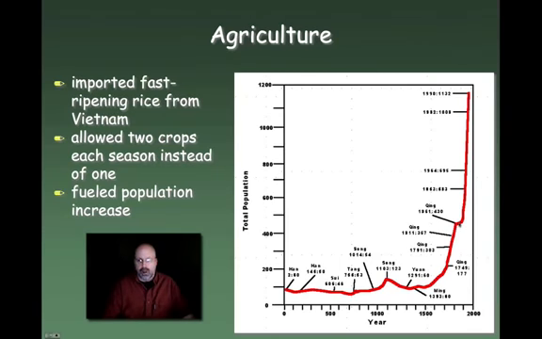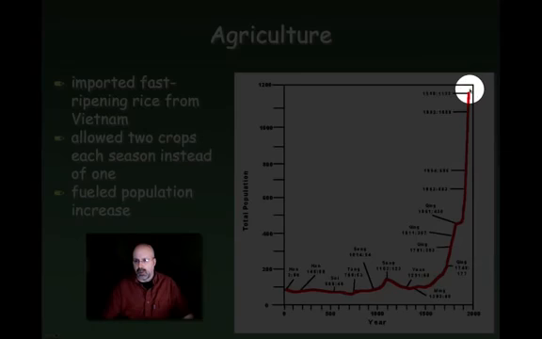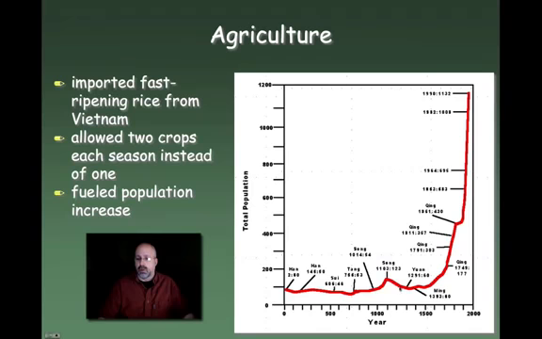And today, China is trying to get control of their population. They tried to institute a one-child policy back in the 1980s, and they're trying to regulate the number of children people can have because there's just not enough food to feed everybody with a population today of about 1.3 billion people. What's interesting about this chart, though, is if you want to understand the population problems of China in the more contemporary world, in our modern society, you really have to go all the way back to this introduction of fast-growing rice back in the Song Dynasty. This is definitely a factor that may have contributed to the rising population of China across history.